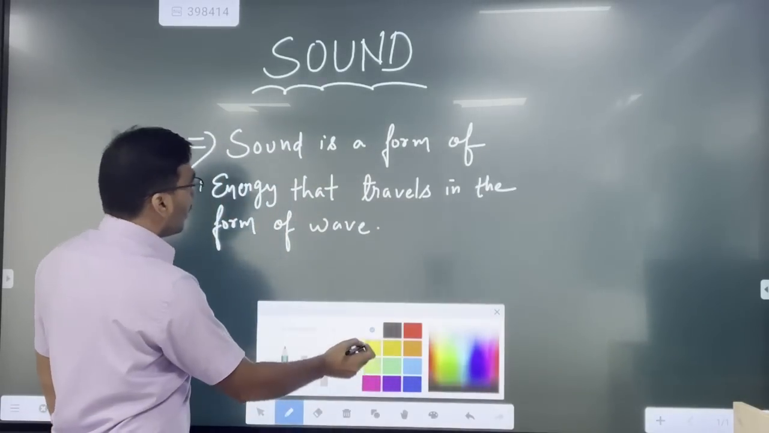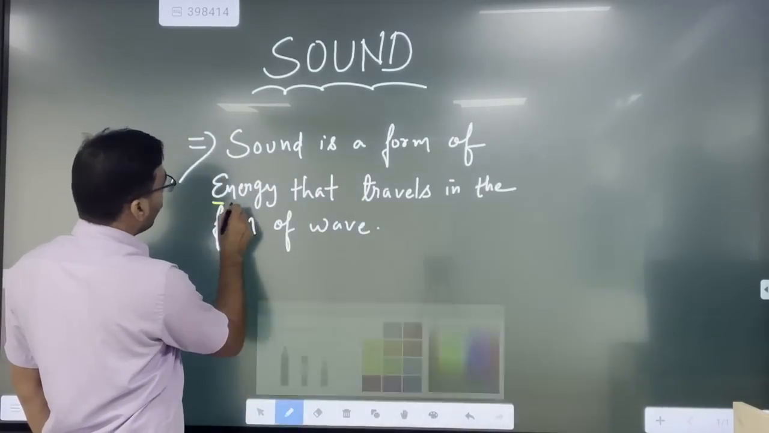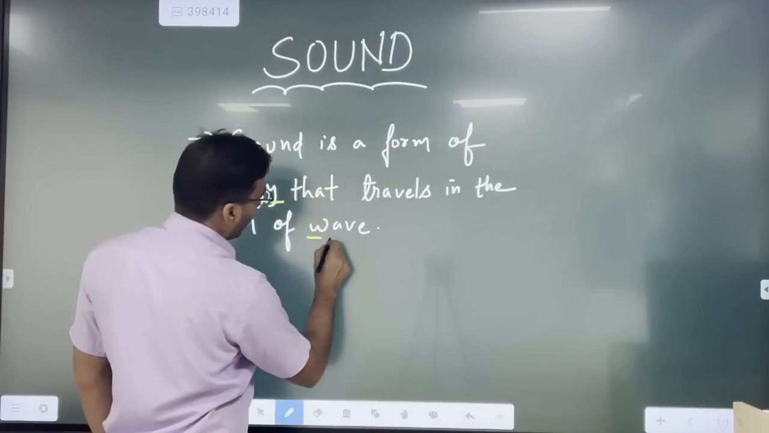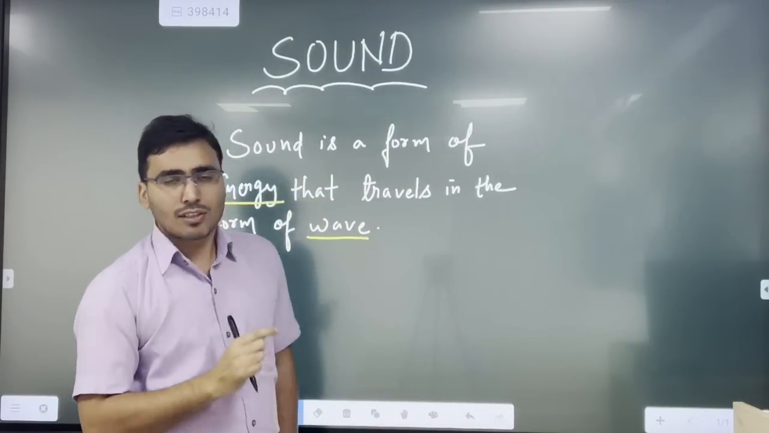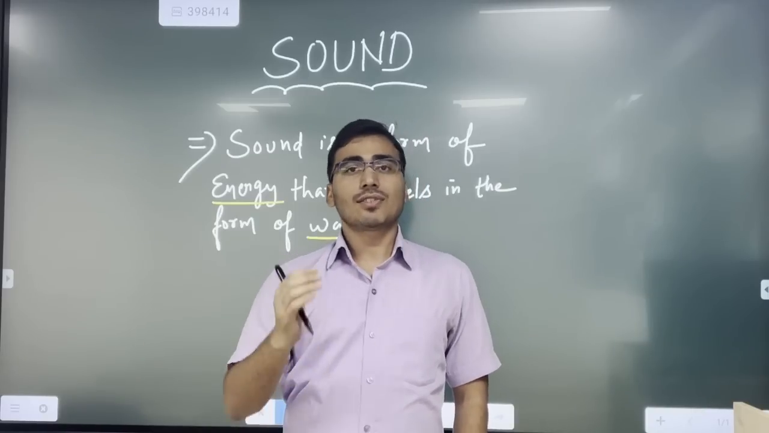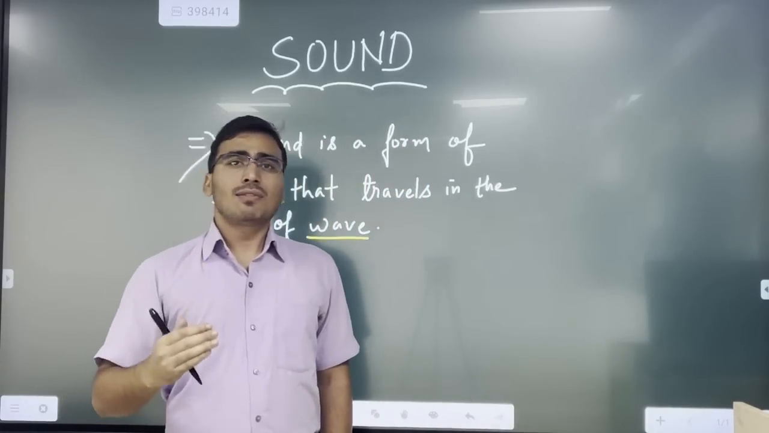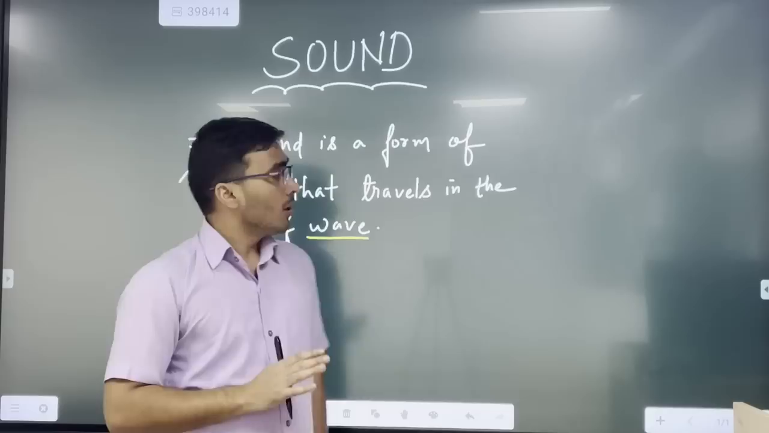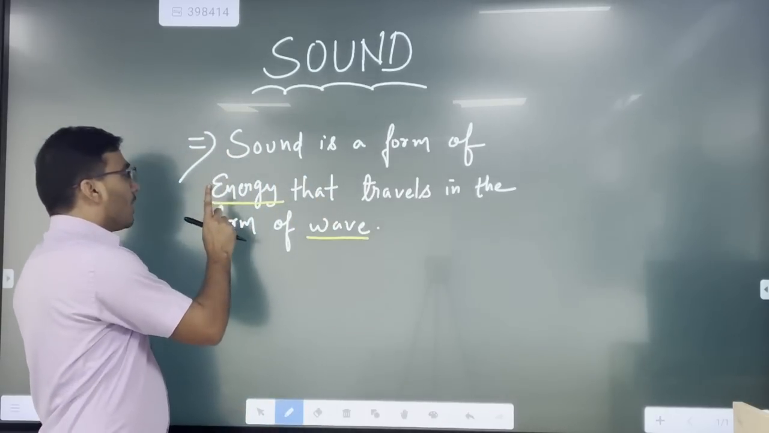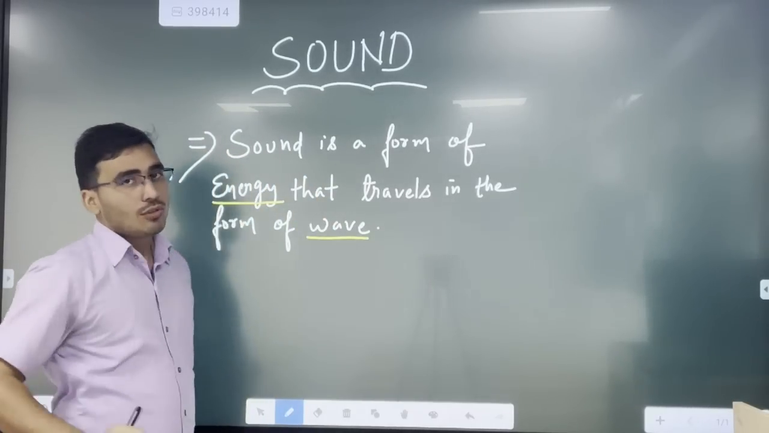As you can see, in this particular definition you will see two terms. One is energy and the second one is wave. So this is a very simple and generic definition: sound is a form of energy that travels in the form of wave. In this definition, there are two terms: energy and wave.